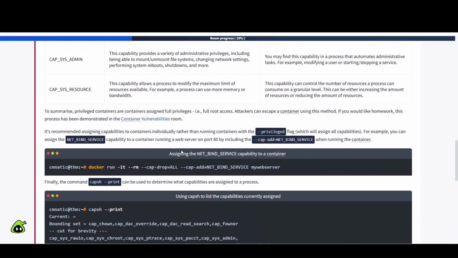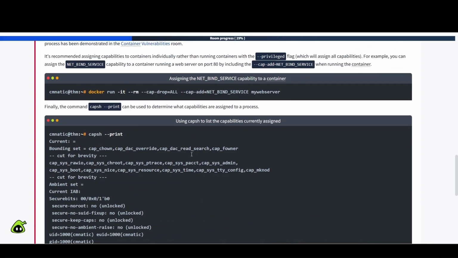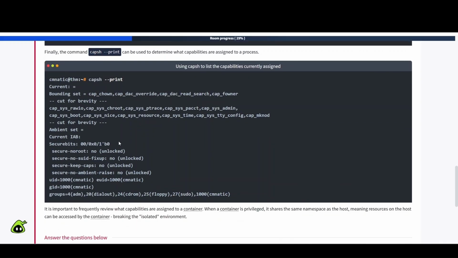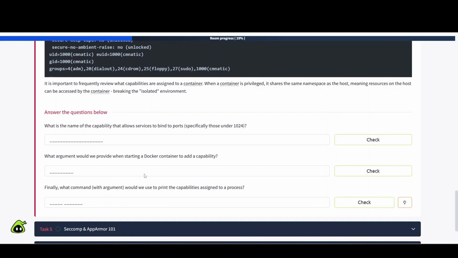Okay, so now we know the easy mode, right? And we have another way of doing it, which is a more specific mode, as we can see here. So that's good information there. And then if we want to check it, we can just use this capsh --print to list that out. So if you were an administrator or IT person working on this, if you want to check what's assigned there, use this command here. And if you're an attacker, I guess you can use the same thing as reconnaissance to see what it all has listed there. Let's take a look at these questions.